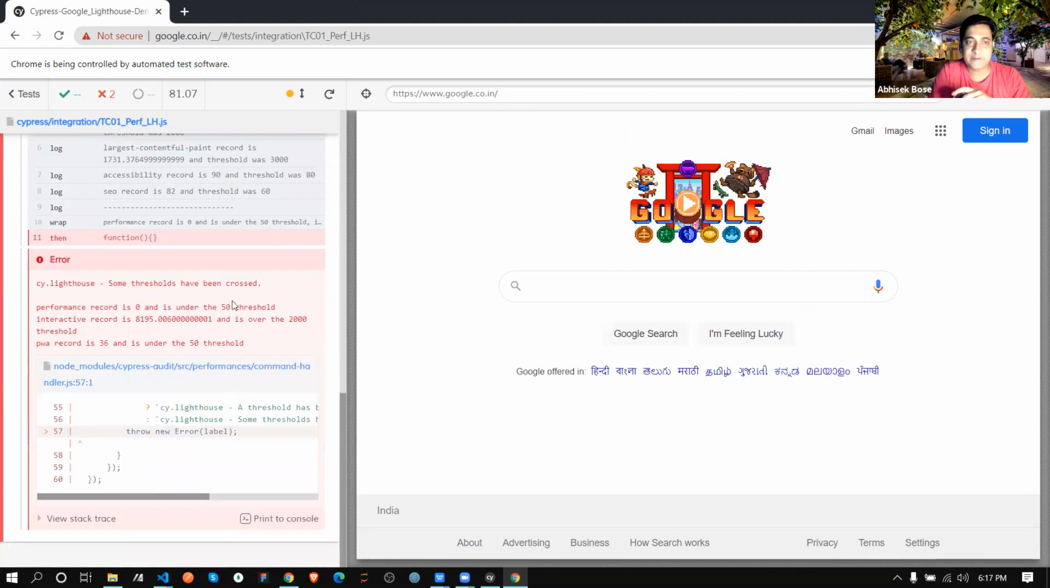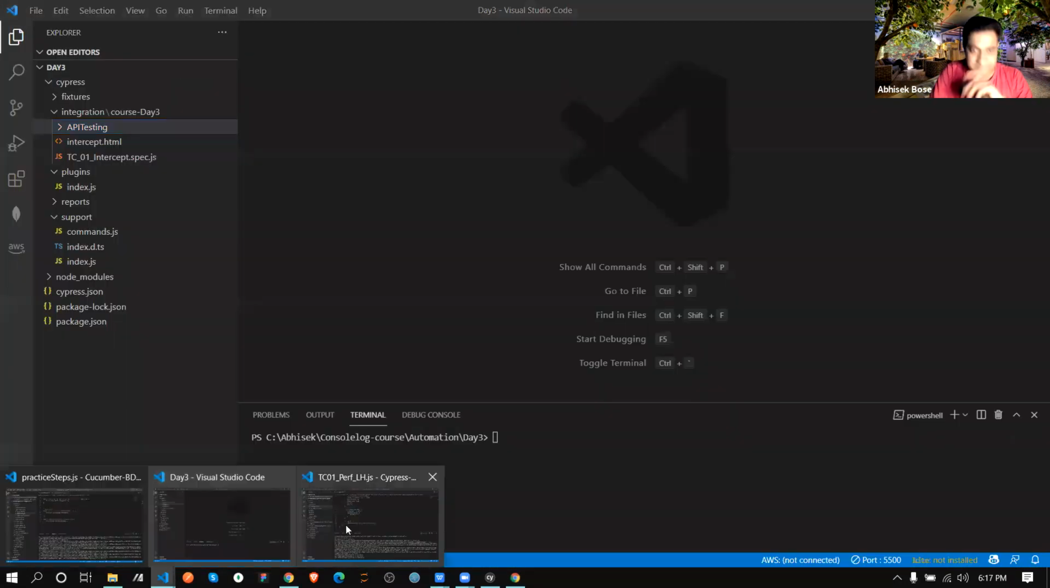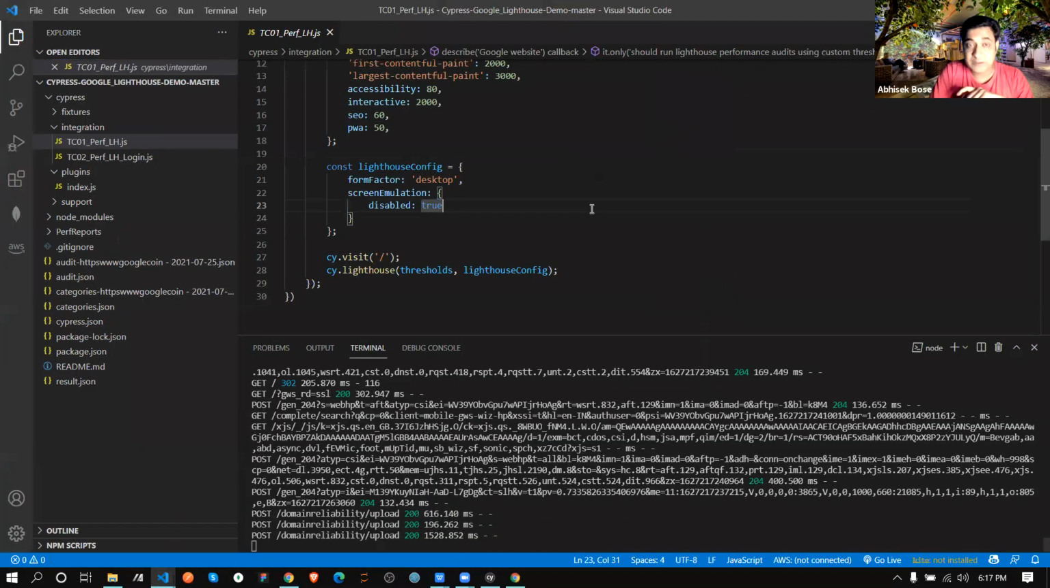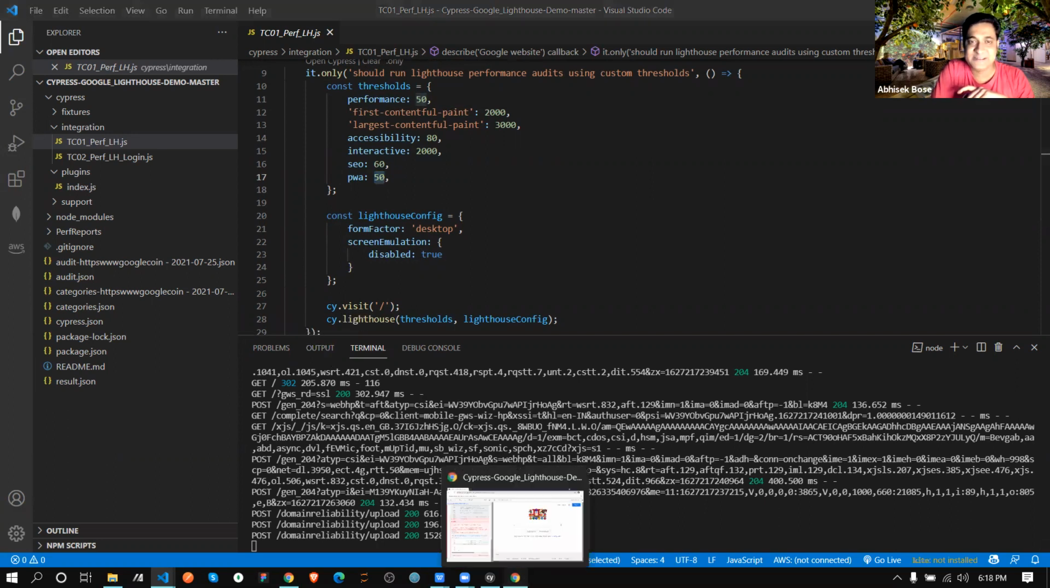And the second one is also failed. Why? PWA record is 36 and is under the 50 threshold. Correct. Now, if you check our code now, what is our threshold? 50, but it came 36. It came 36, but we gave 50. So it's failed performance. Now, how will we know whether it's done or not?